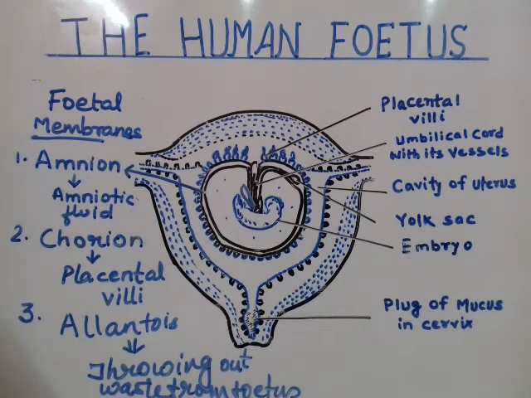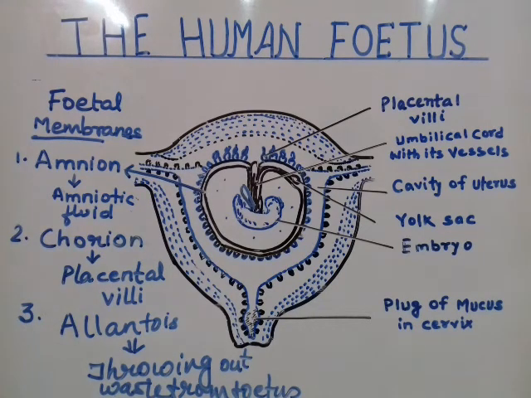So these were the things you have to learn about the development of the fetus and the fetal membranes, and the terms also. We will talk about the terms in a separate video where I will write about the terminologies so that you can learn them nicely.